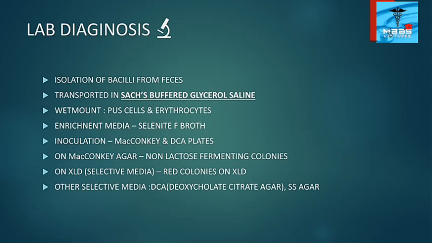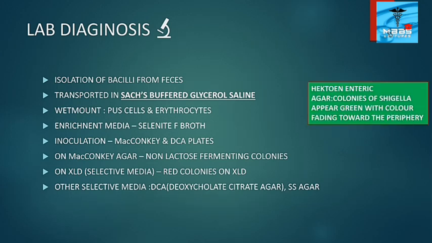Then about lab diagnosis. The isolation of bacilli is from feces, so the specimen is fresh stool, and it is transported in Sachs buffered glycerol saline. In the wet mount preparation, we get pus cells and erythrocytes. The enrichment medium used is selenite F broth, and the inoculation is on MacConkey and DCA plates. On MacConkey agar, we get non-lactose fermenting colonies. On XLD, which is a selective medium, we get red colored colonies. Other selective media include DCA agar and SS agar.